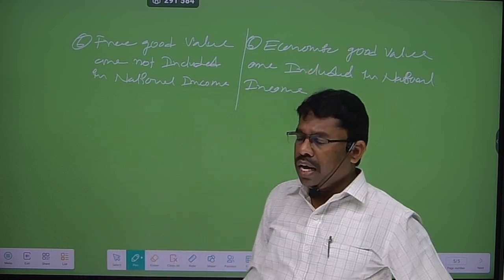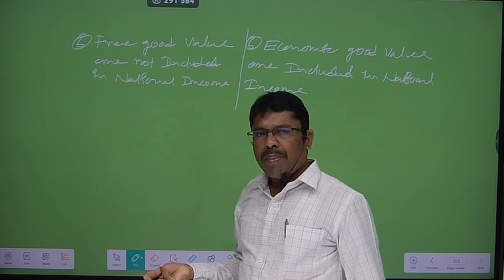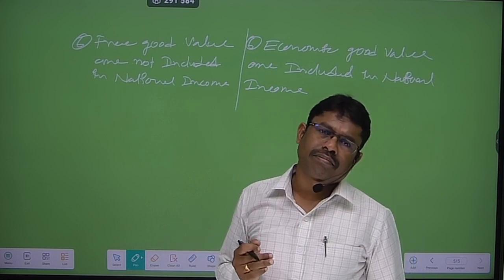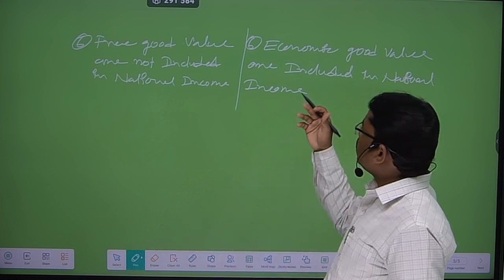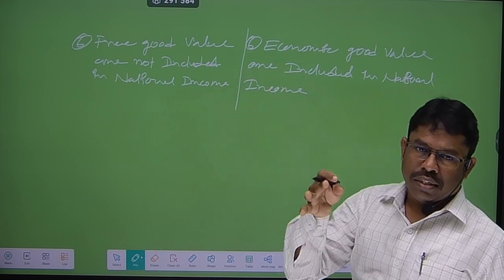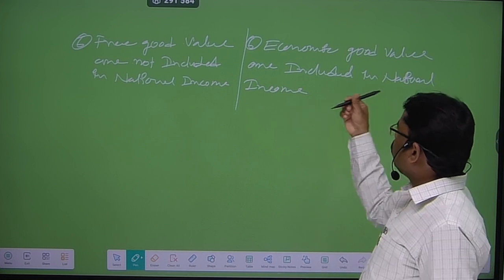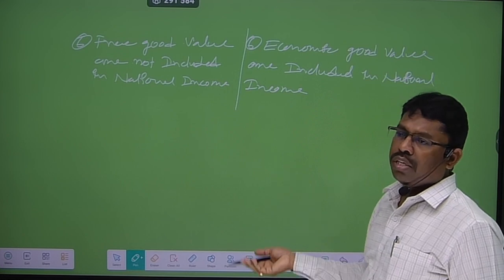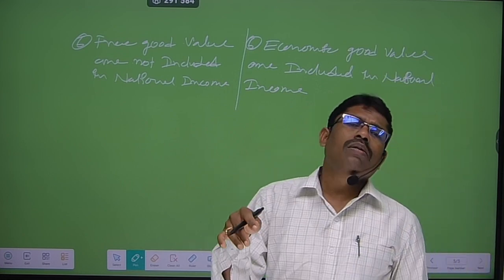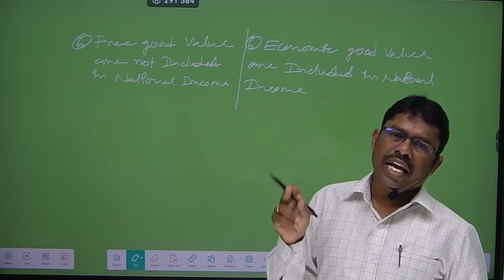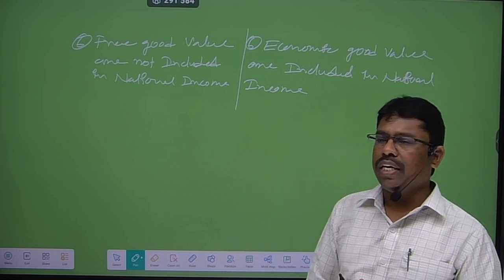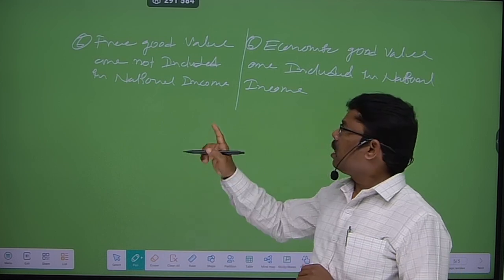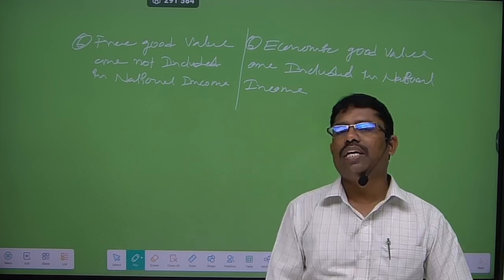Why? Because the free good have no price. That's why without price, how we calculate in the national income? Not possible. So that's why the free good values are not included in national income, but economic good values are included in national income, because economic goods are man-made goods, but these goods also have a price. So that's why the economic good values are included in national income.